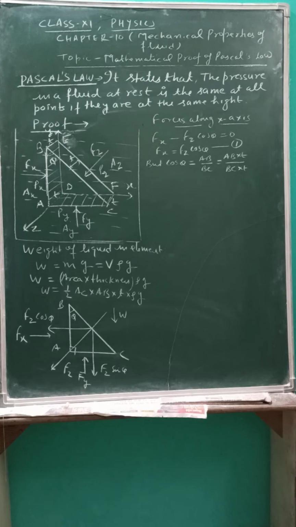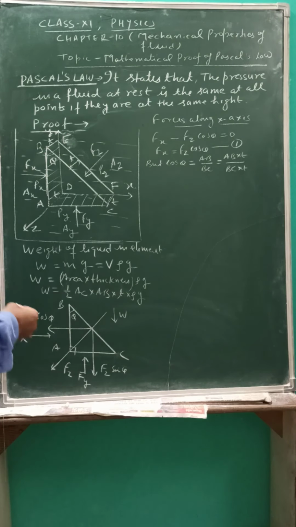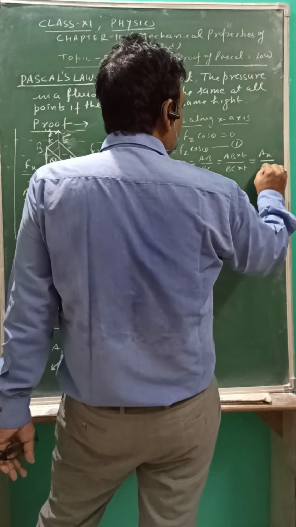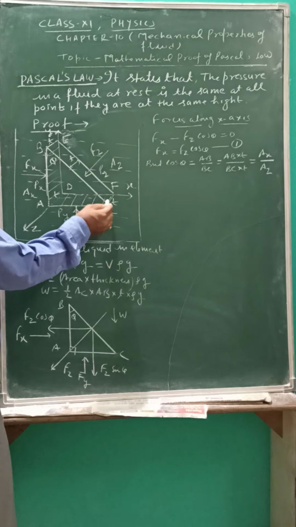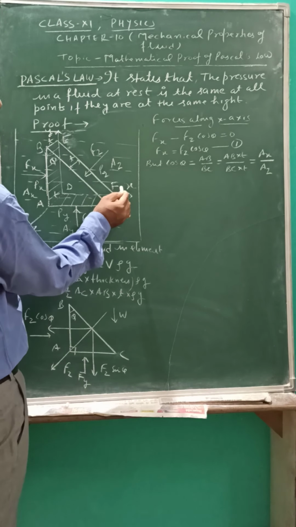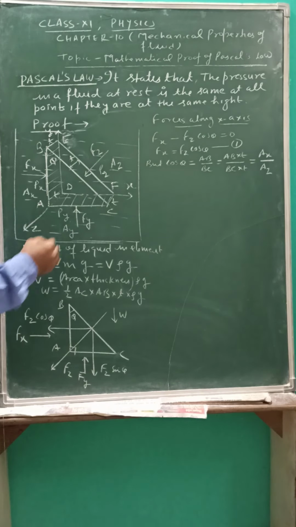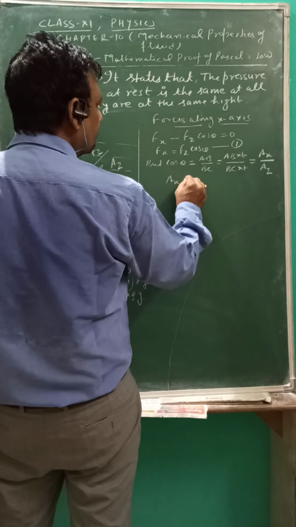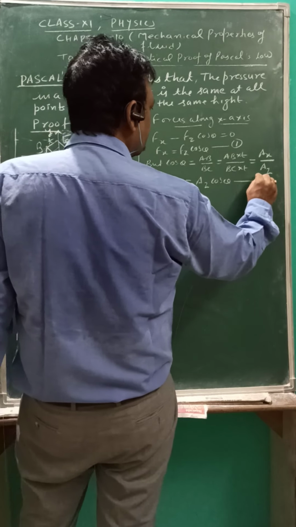What is AB into thickness T? AB into thickness T is the area. This area is AX, and this is AZ. AZ is the area of this face, BCFE, which is simply length into breadth. So AX is equal to AZ cos theta. This is equation number 2.